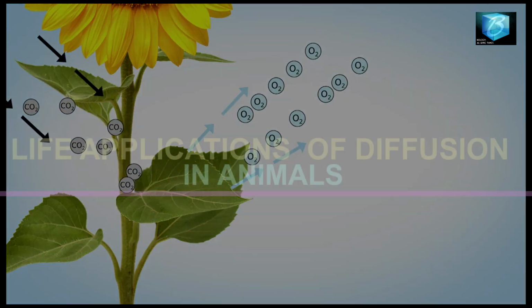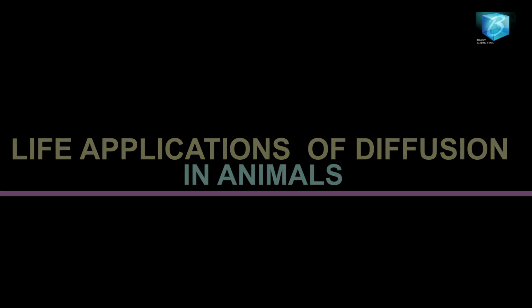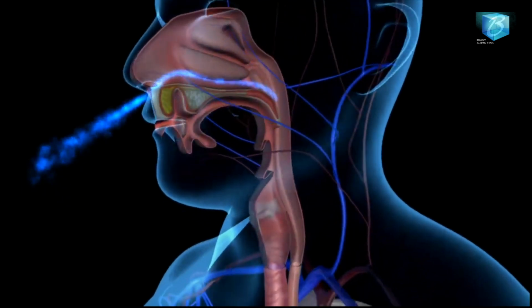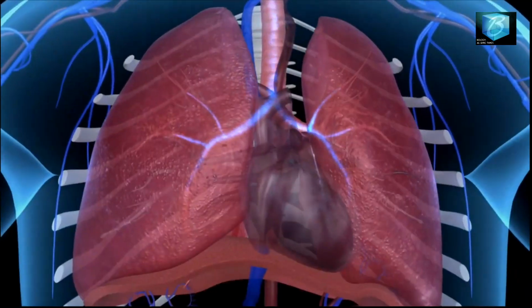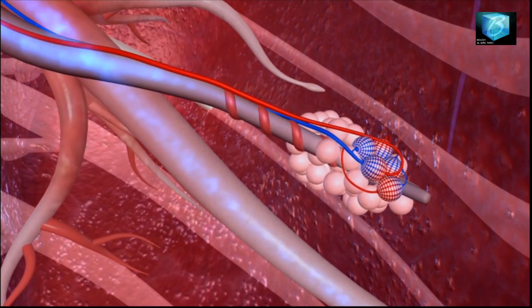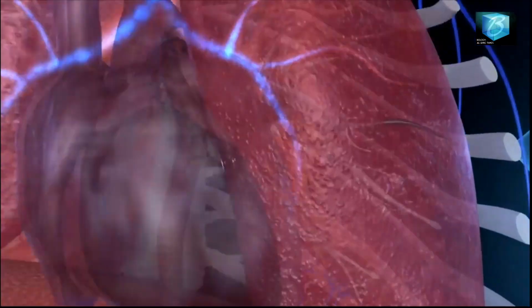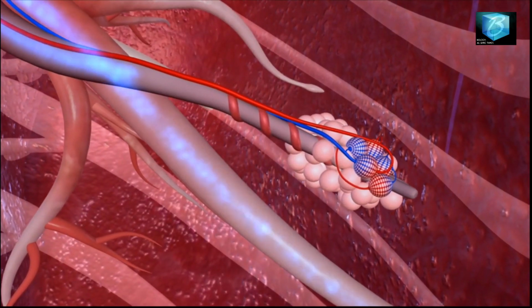Now, life application of diffusion in animals. Acquisition of oxygen. Oxygen is around us. We get this oxygen from the environment into our body through diffusion. When you breathe in, it is by diffusion that you have oxygen diffused. You have oxygen spread into your blood capillaries.